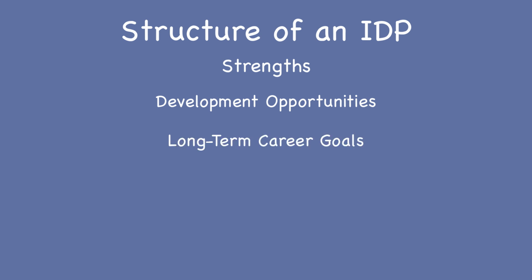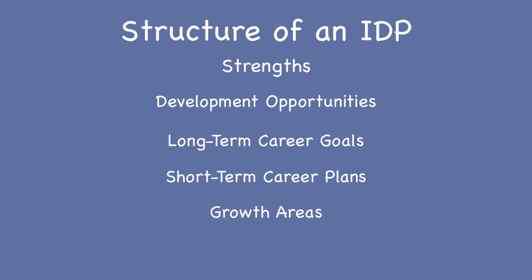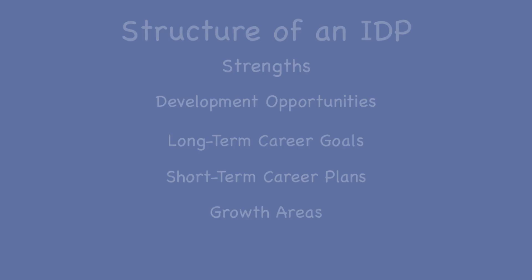Next, what are your long-term career goals or vision? Instead of focusing on a specific title or role, IDPs consider the overarching motivators, environment, and purpose that drive each employee. Next, what are your short-term career plans? This should outline the steps that need to be taken over the next 6 months or year to get you to your longer-term career vision. The last is your growth areas. Jot down your short and long-term career goals into manageable milestones. Chances are you cannot do everything at once, so break these down into reasonable and manageable timeframes. This includes development needs like gaining specific qualifications, working with a mentor, or signing up for hands-on training.